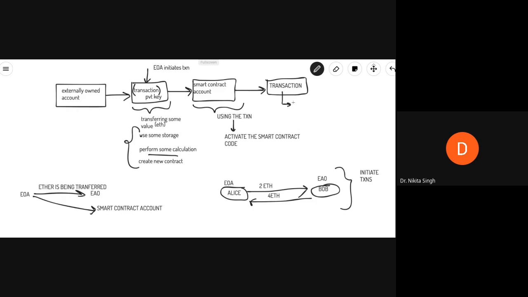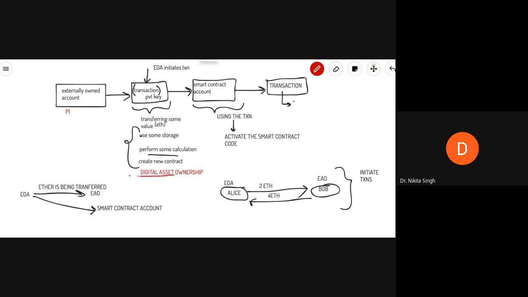Say, for example, you are using this smart contract for digital asset ownership. We'll take a good example to understand. There is a person P1 who wanted to buy some digital asset.